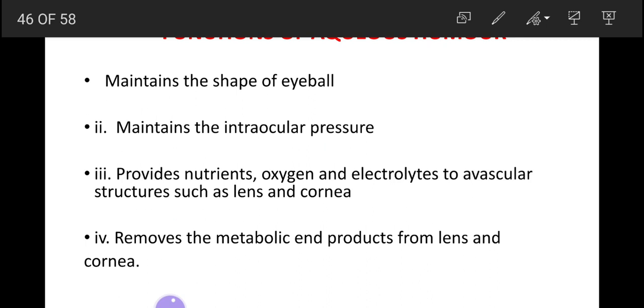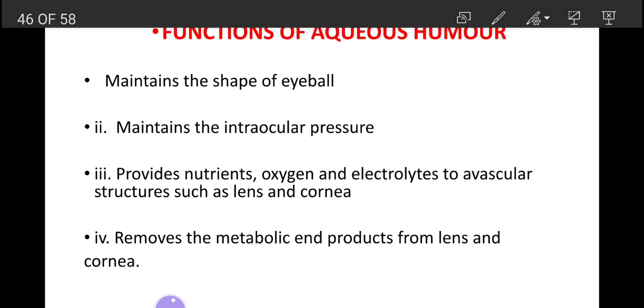What is its function? It maintains the shape of the eye, it maintains the intraocular pressure, it provides nutrition, oxygen and electrolytes to the avascular structures such as lens and the cornea. It also removes the metabolic end products from the lens and the cornea.